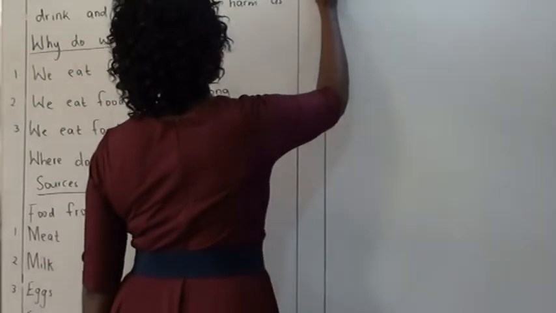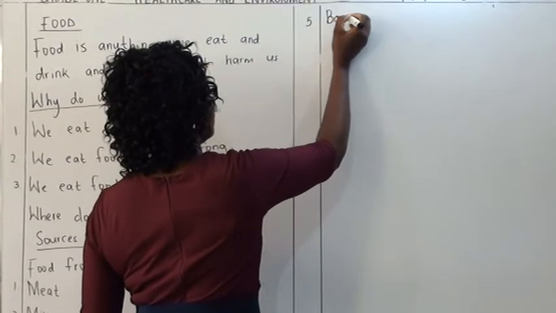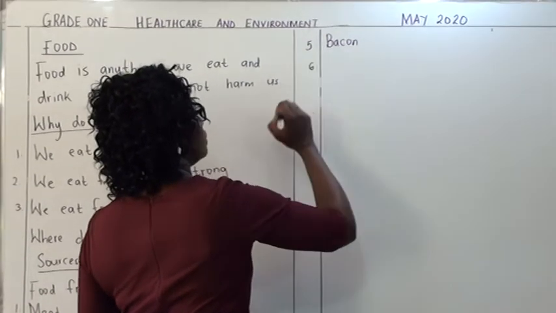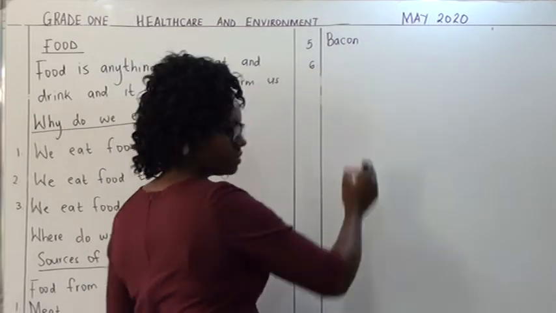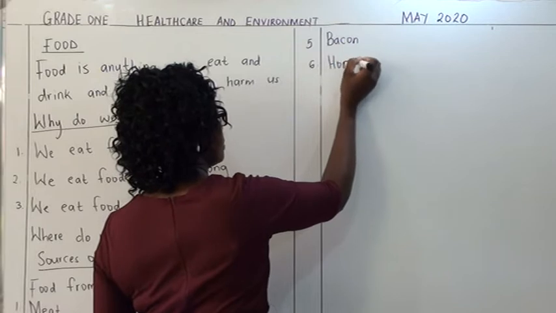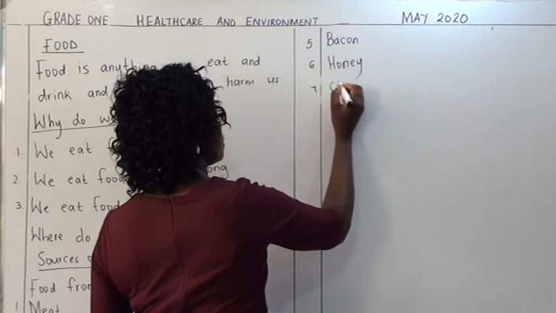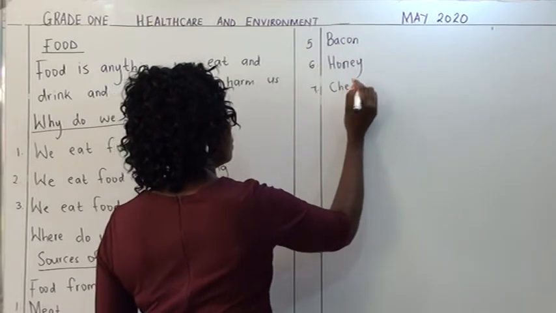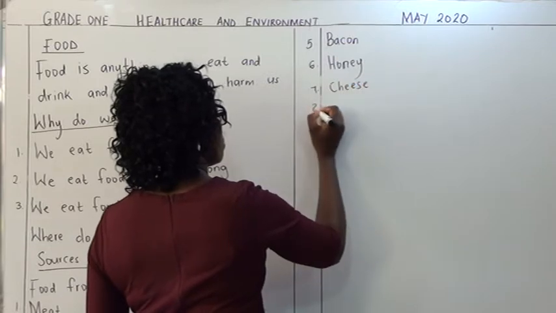Number 5, we have bacon. We have honey, which you get from the bees. We have cheese. We have butter.